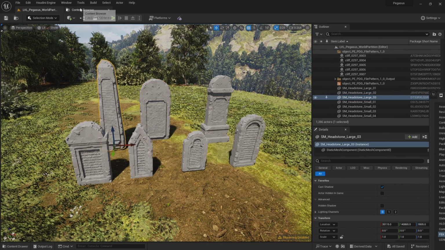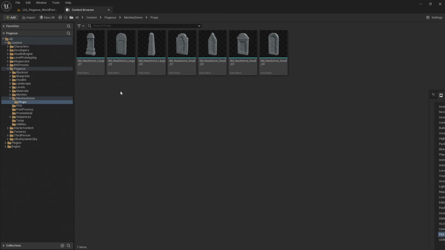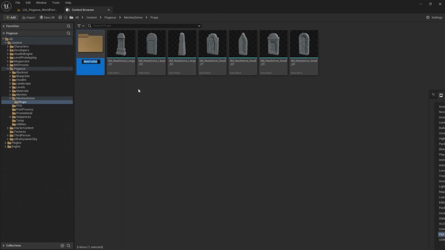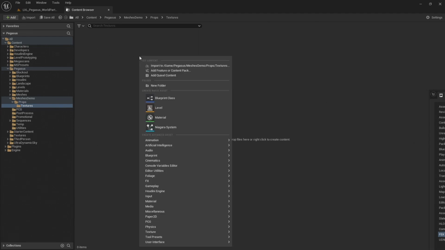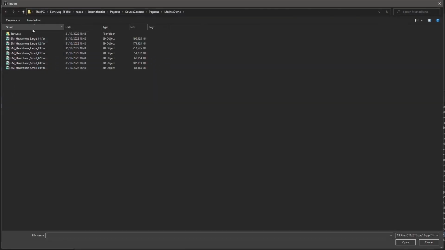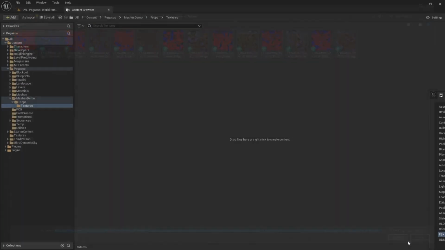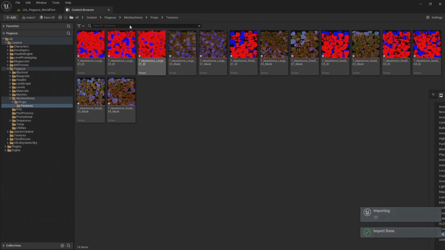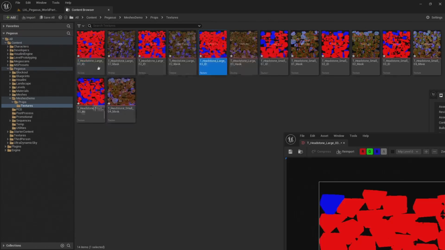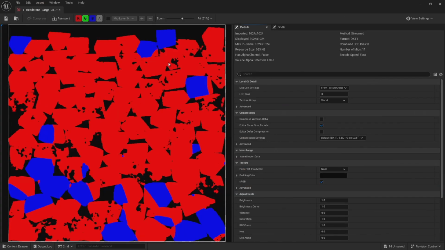Next thing to do is to import the textures. So I'm going to come back to the content browser, create a textures folder, and again right click import. And this time select all of the textures. Now these are all mask textures, so I need to set the compression setting to masks.